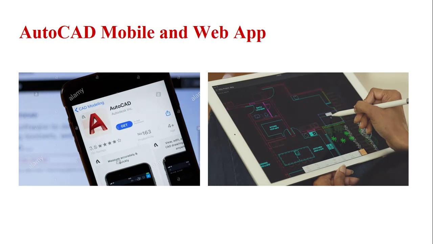AutoCAD web uses HTML5 browser technology available in newer browsers including Firefox and Google Chrome. The AutoCAD app began with a version for the iPhone and subsequently expanded to include versions for iPad, Android phones, and Android tablets. Autodesk released the iOS version in September 2010, followed by the Android version on April 20, 2011. The program is available via download at no cost from the App Store, Google Play Store, and Amazon App Store.